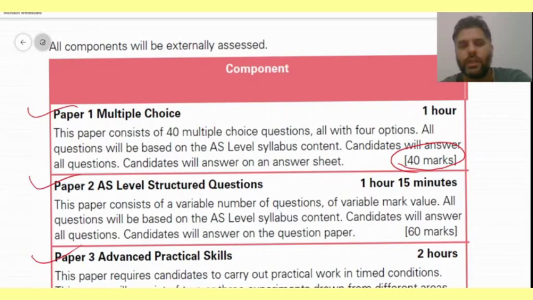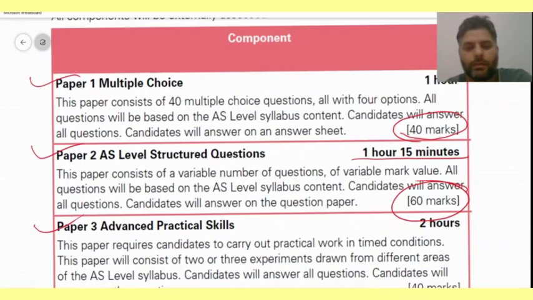Now paper 2 is A level structured questions. It is a 1 hour and 15-minute paper. The paper consists of a variable number of questions and of variable marks. All questions will be as per the AS level syllabus. The candidate will have to answer all the questions, and it consists of 60 marks. And paper 3 is the advanced practical skills paper.